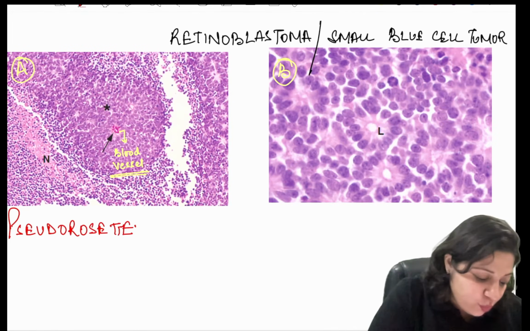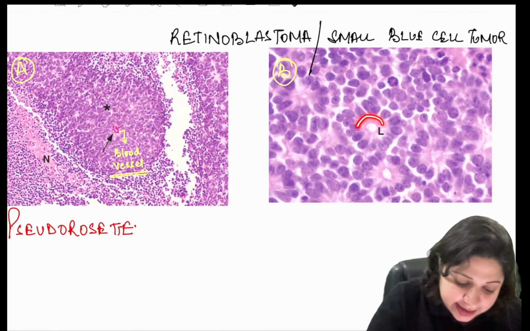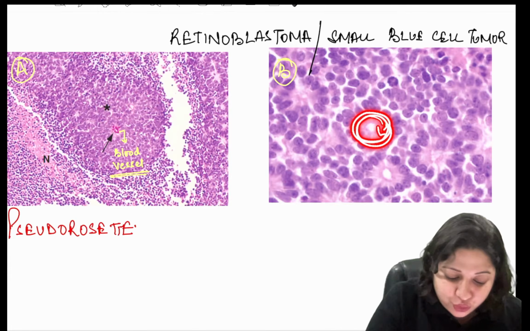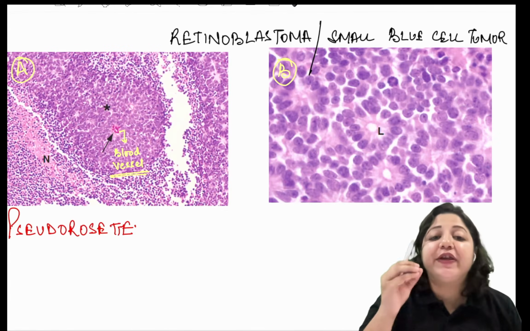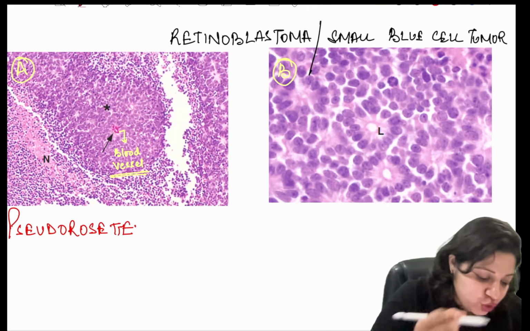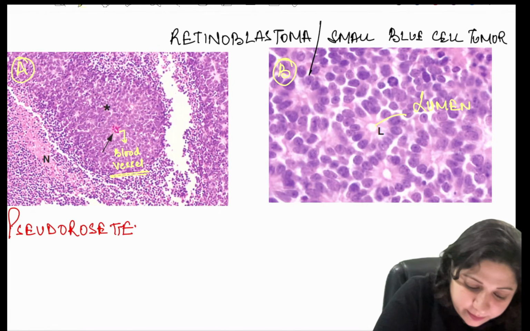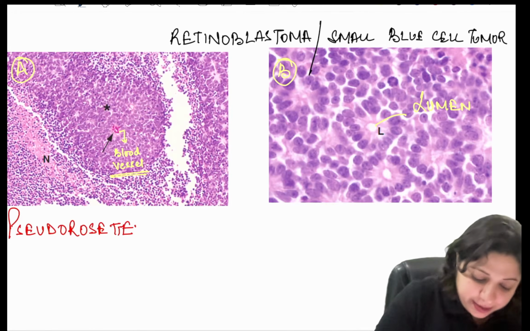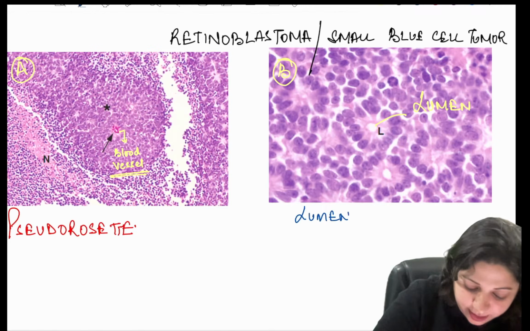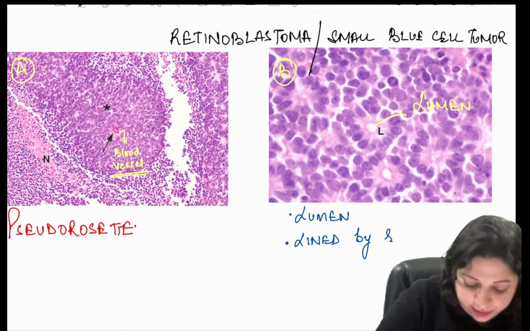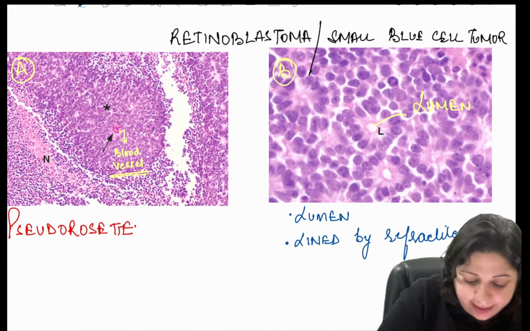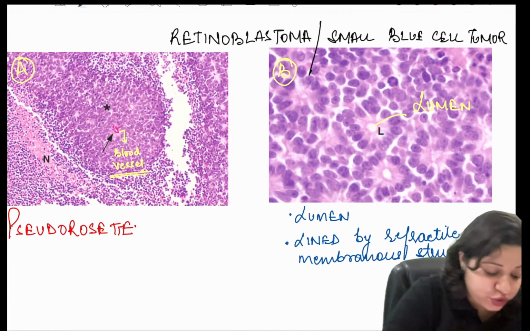When you have these cells which are surrounding a central lumen, L shows you a lumen which is lined by refractile membranous structures. Which appearance is this?